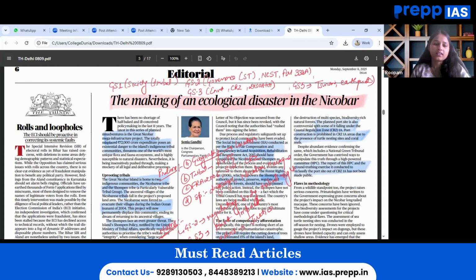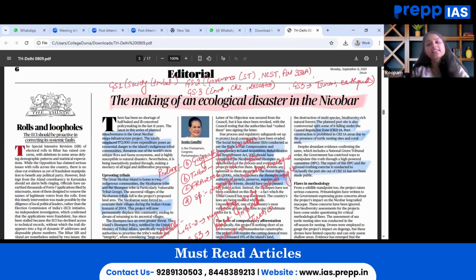It is relevant for several papers when we map this particular article. For instance, the very first one under GS paper 1 is Indian society, wherein tribal communities can be linked, such as PVTGs, and then displacement issues. At the same time, this can even be linked with GS paper 2, wherein governance can be linked. While going through this article, we can revise tribal rights, Article 338A, the role of NCST, the Forest Rights Act, then the PESA Act, and how the scheduled areas are being governed. What is the role of community governance or gram panchayats over there?